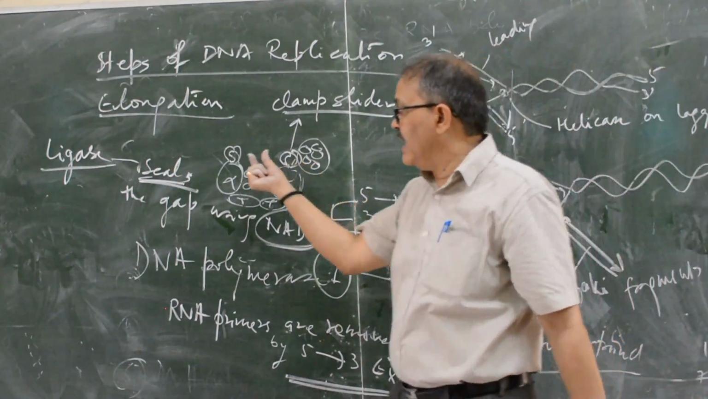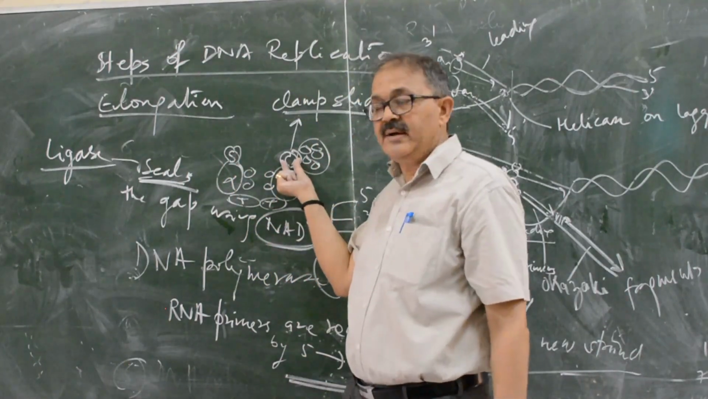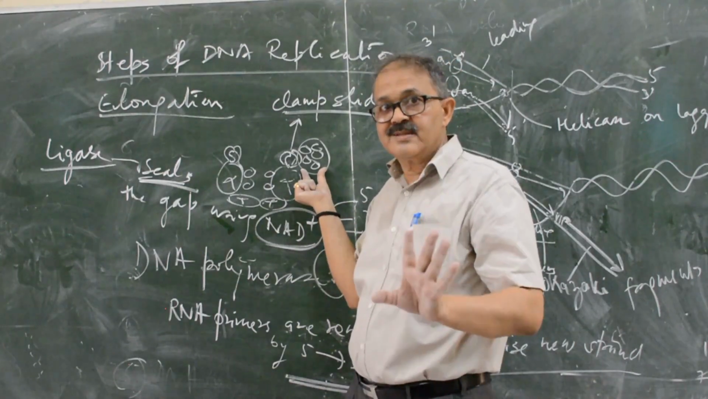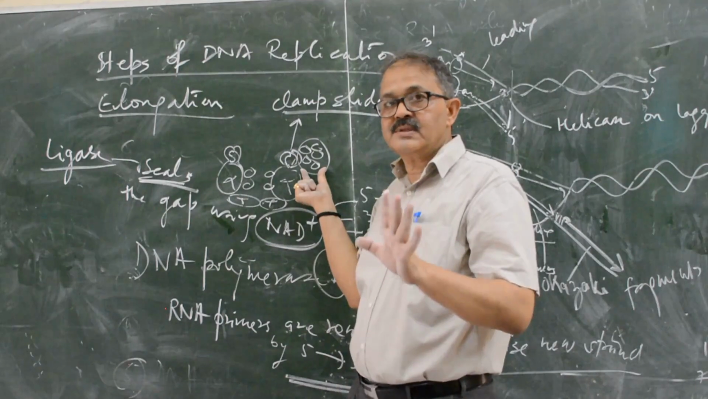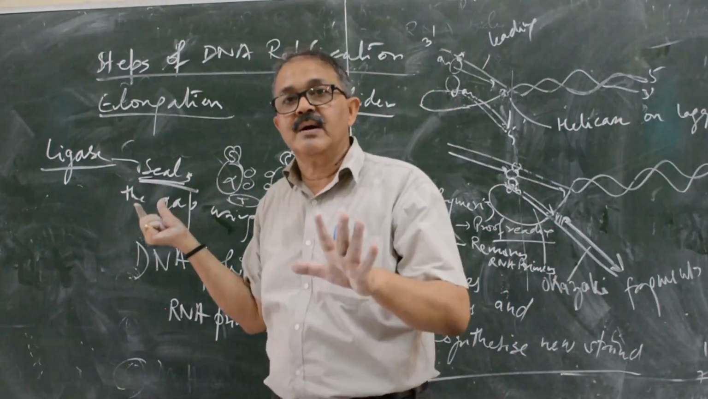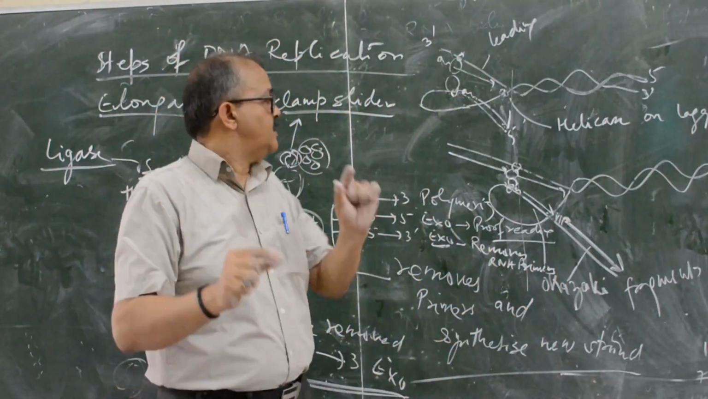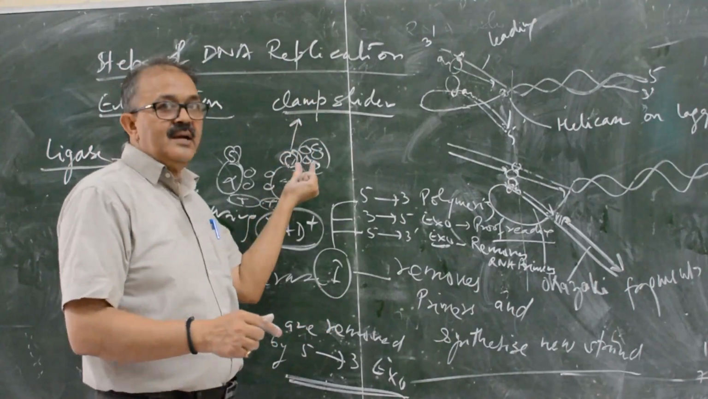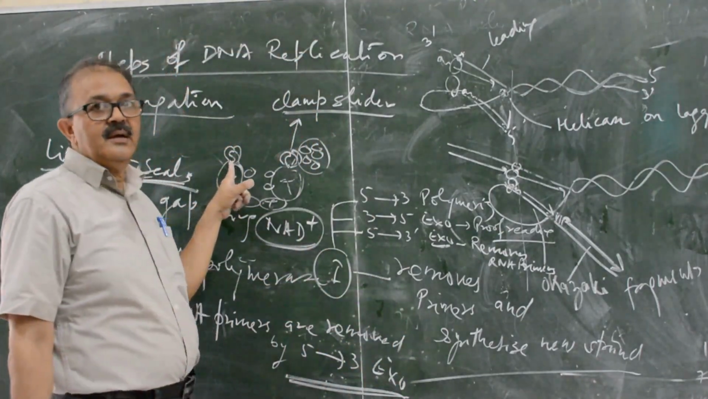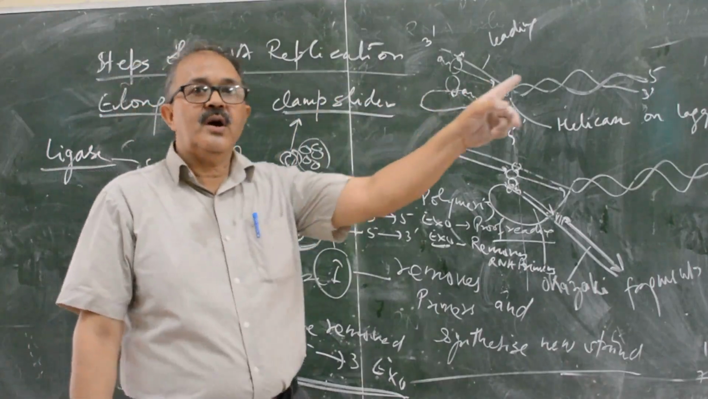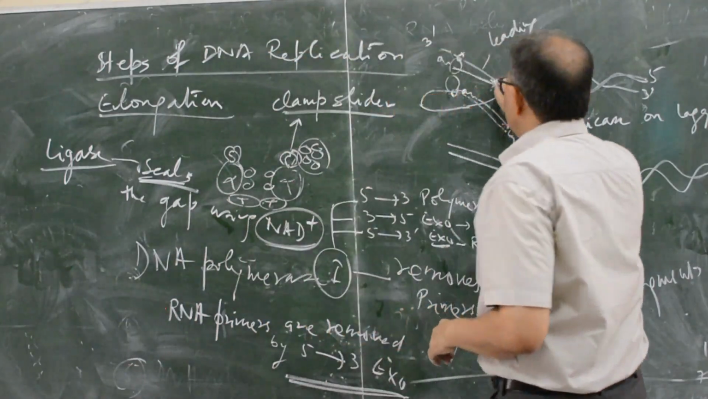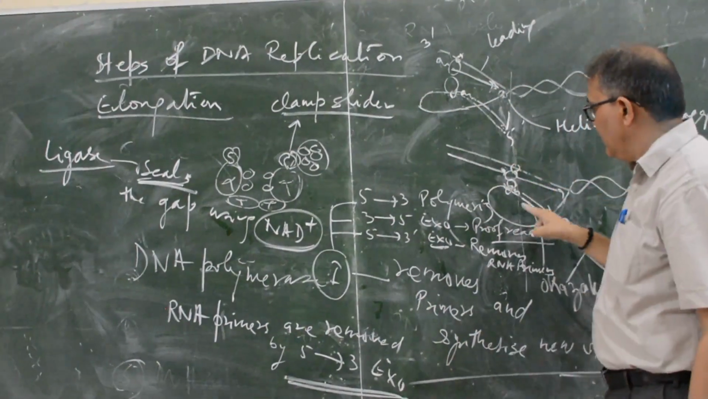The clamp slider of the lagging strand is controlled by 5 proteins: delta, delta prime, psi, chi, and gamma. These 5 proteins are known as the gamma complex. This gamma complex controls the clamp slider for attachment and detachment. Because the leading strand, once it is attached, will work till the synthesis of the leading strand is complete. So the leading strand is synthesized continuously, the lagging strand discontinuously.